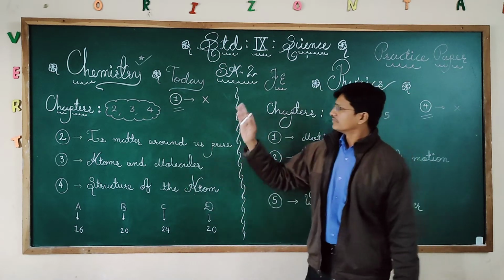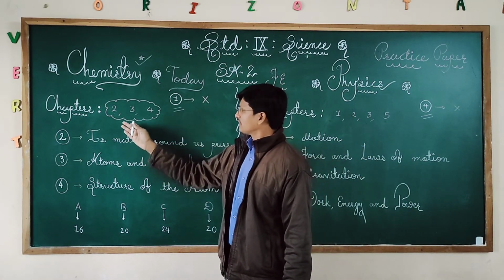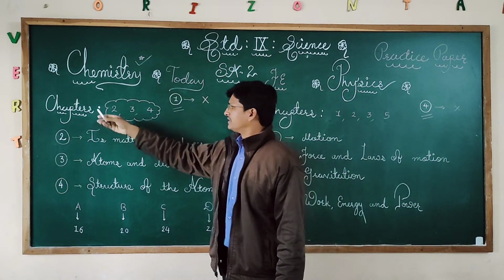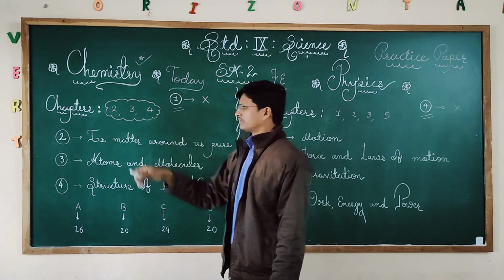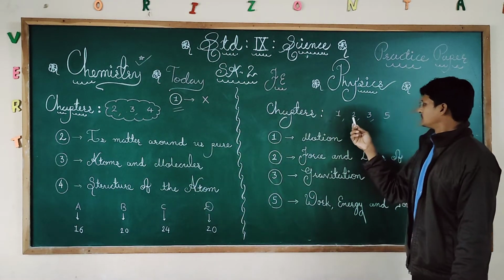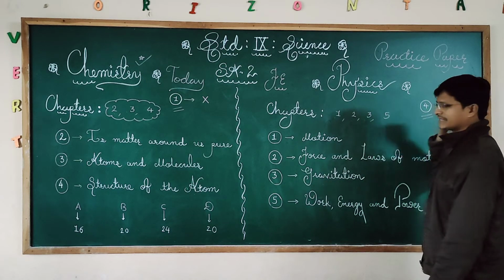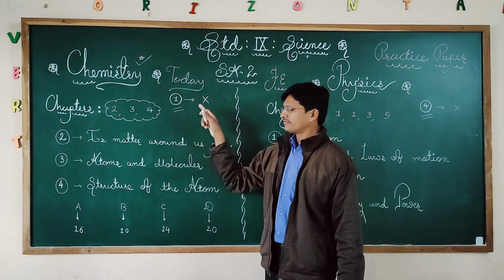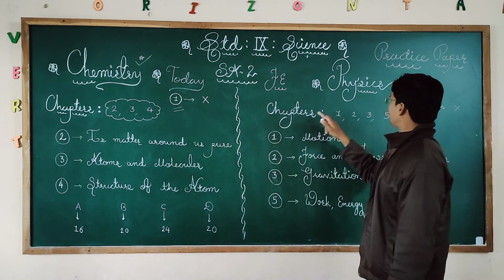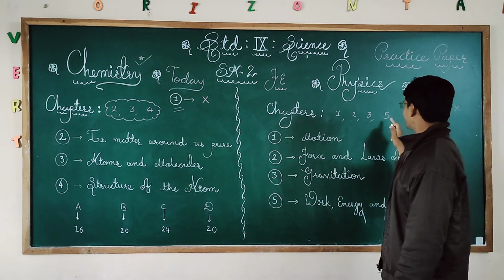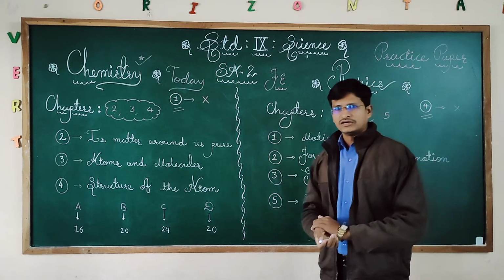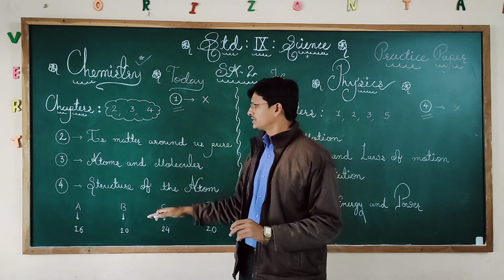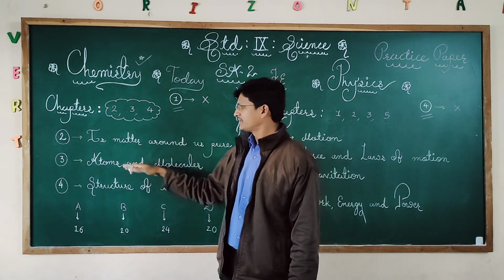So once again I am trying to inform you about the final examination chapters. In chemistry, 2, 3 and 4. In physics we have 1, 2, 3 and 5. Number 4 is deleted, which is removed, so no need to prepare. In chemistry only 2, 3 and 4 you will prepare, and in physics you will prepare 1, 2, 3 and 5. So all my dear students, please go to the detailed study of the chapters.